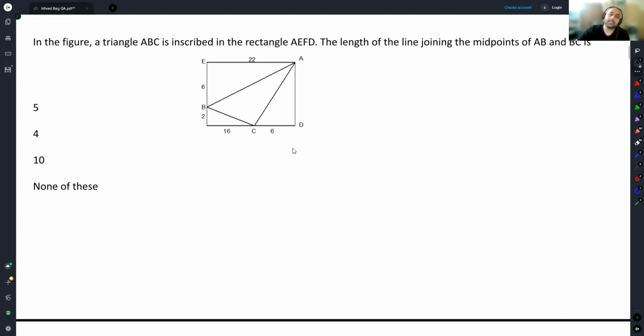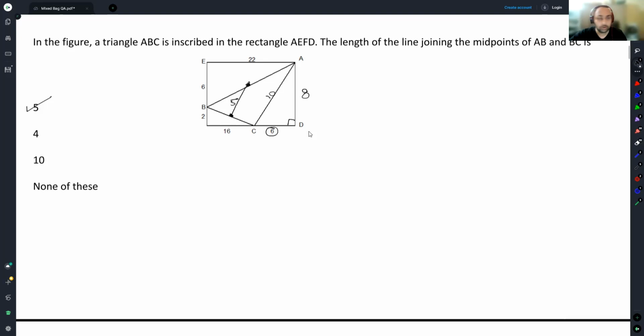In the figure, the triangle ABC is inscribed in the rectangle AEFD. The length of the line joining the midpoints of AB, the midpoint of AB will be somewhere here, and BC will be somewhere here. So this is the line we are talking of. Now understand, within triangle ABC, the line joining the midpoints of AB and BC will be equal to half of AC. Now AC, I know this is 6, this is 90 degrees. What is the length of AD? 6 plus 2, this is 8. If this is 8, AC should be 10, half of AC should be 5. So answer should be option 5.